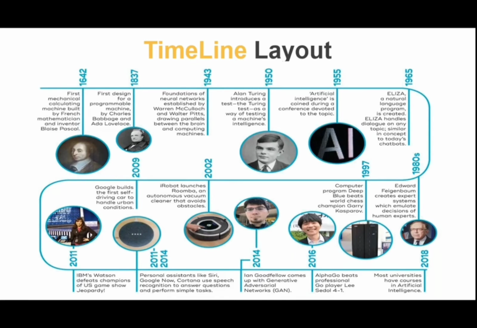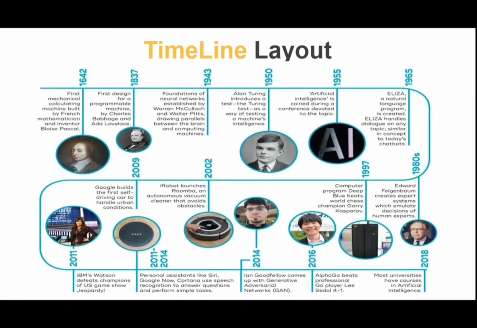So Alan Turing is a person who introduced a test, the Turing test. It is a computer test to find out which one has more intelligence, a machine or a person. So the Turing test is used to find out intelligence.